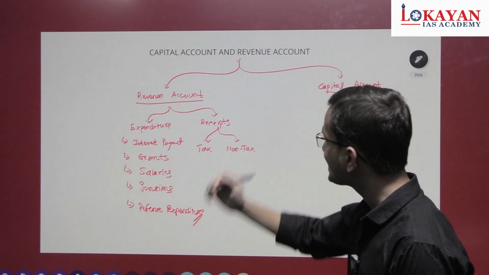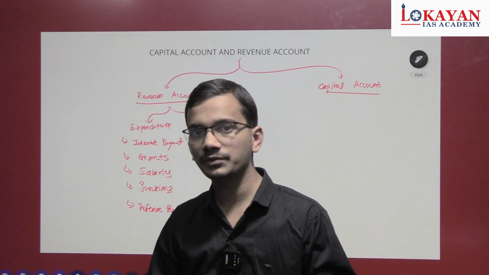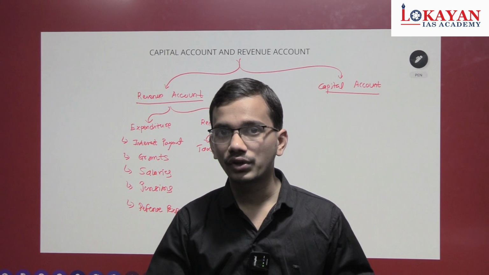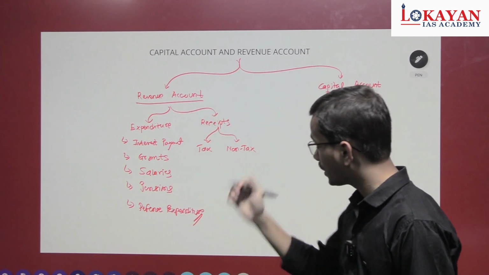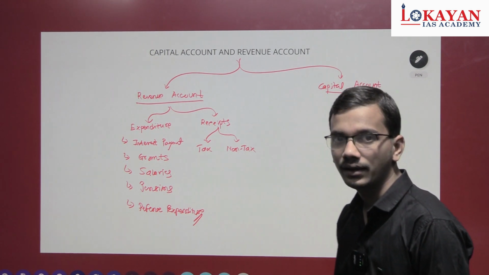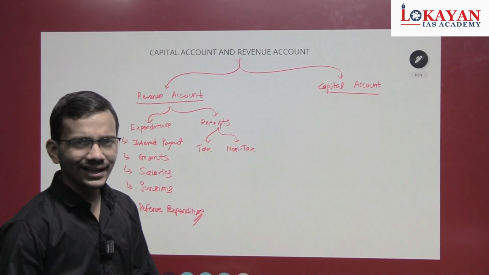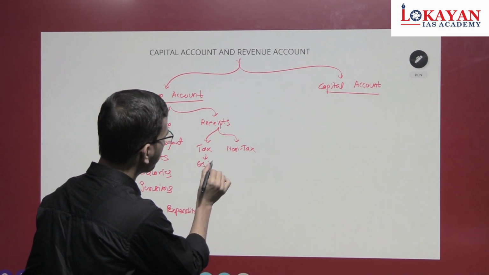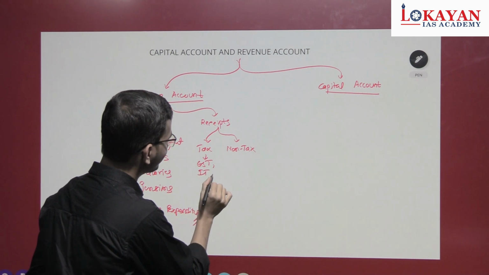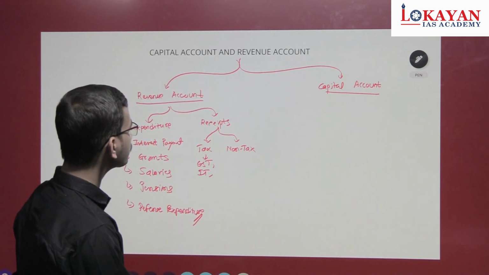Okay. Now revenue receipts. So what is the key idea? Revenue expenditure is that expenditure which will not result in creation of assets. Now revenue receipts, two types, tax receipts and non-tax. What are the tax receipts? Tax revenue through GST, income tax, etc. And what are non-tax revenue?